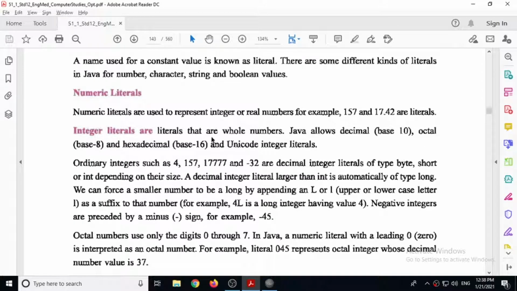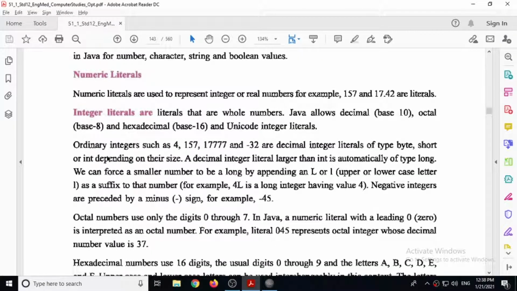Integer literals are whole numbers. Java allows decimal, octal, and hexadecimal, and also Unicode integer literals. So when we are talking about integer literals, either we can declare it as decimal or octal or hexadecimal, or Unicode integer literal.